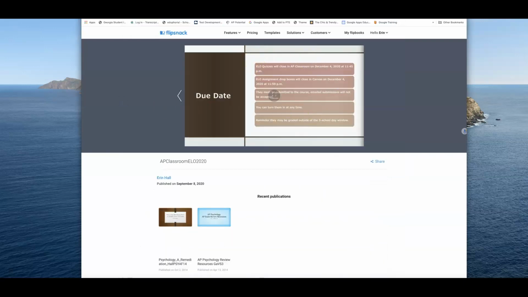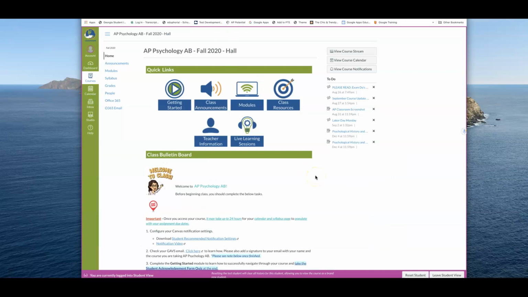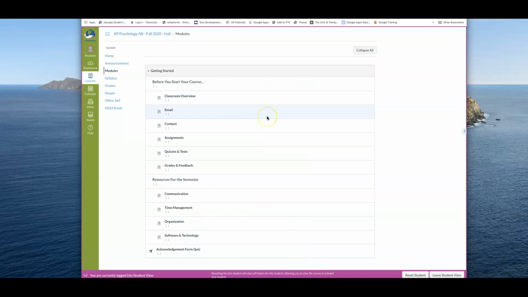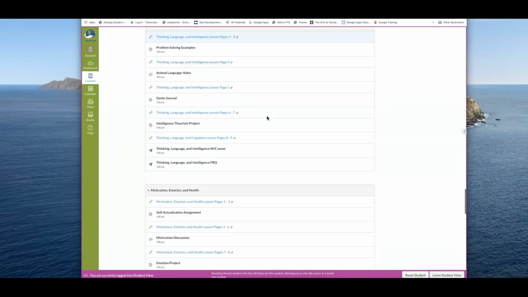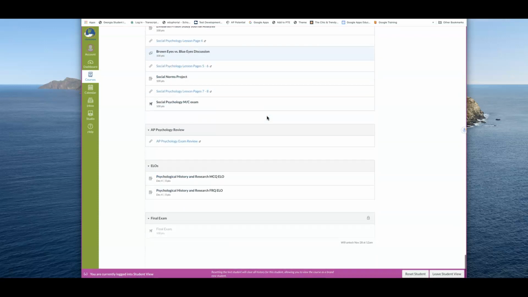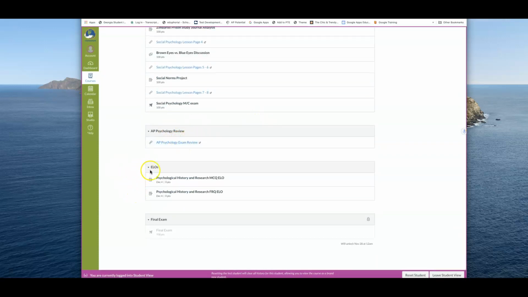If we go back to our class, we just kind of go over where the ELO's Dropbox is. Again, like the screenshot, we're going to go to modules, and then we're going to just keep scrolling past all the content to the bottom of the list. Under AP Psych Review, you'll see your ELOs. And right now, the only ones open for this class, I'm going to open more later today, are History and Research, but you'll see all of them here. And this is the only place that you'll go to submit them.